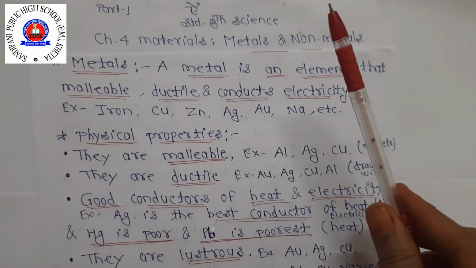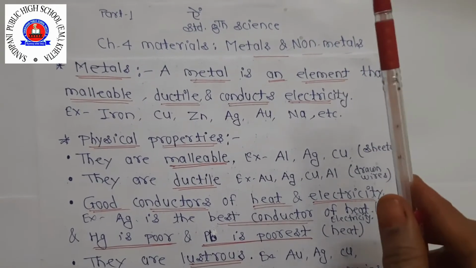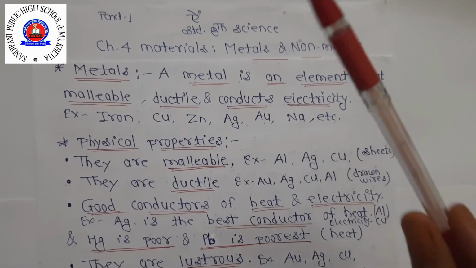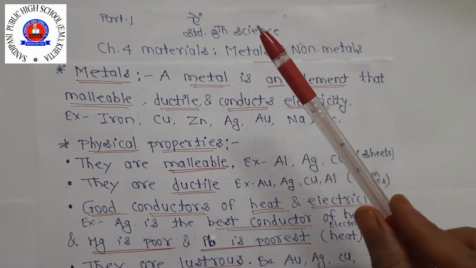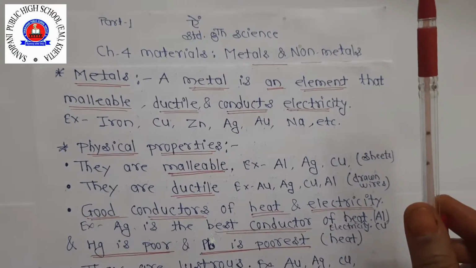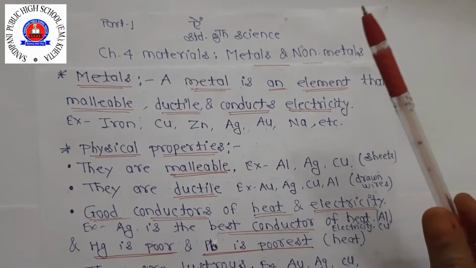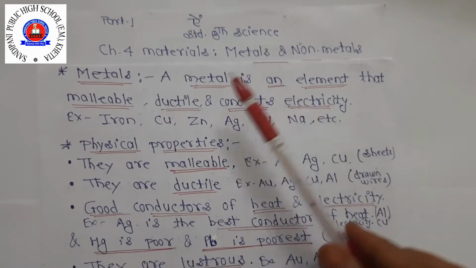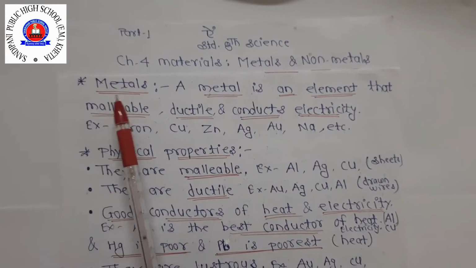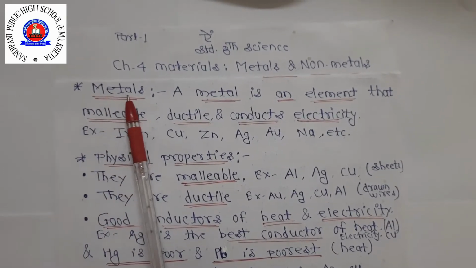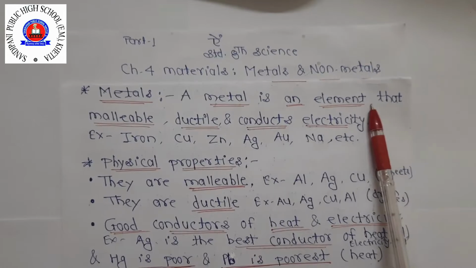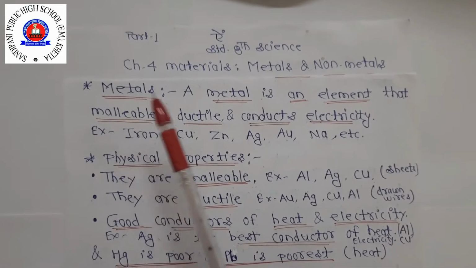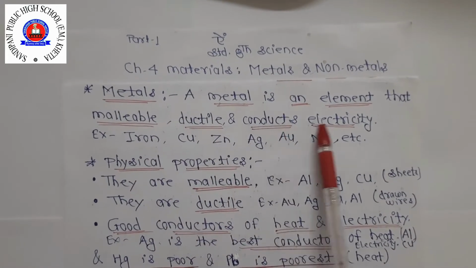Keeping this in mind, we will now discuss the definition of metals and non-metals, and their physical properties. Today we are going to discuss metals first. A metal is an element that is malleable, ductile and conducts electricity.